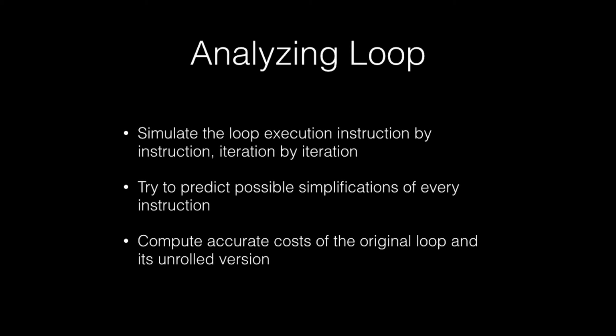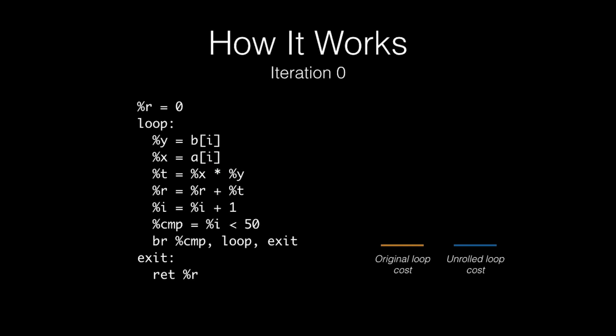So let's return to our example to see how it would work there. We start on iteration 0 on the first instruction. This is an IR-like representation, just a little bit simpler. The first instruction is a load from B. And if we unroll the loop, i would be 0, so that means that we basically want to load the first element.